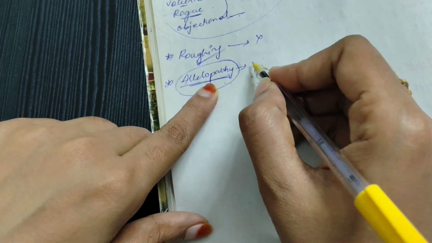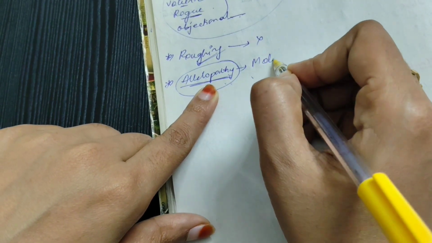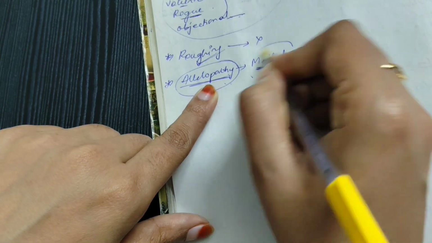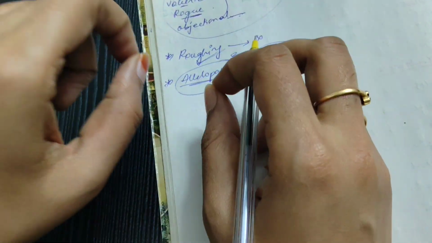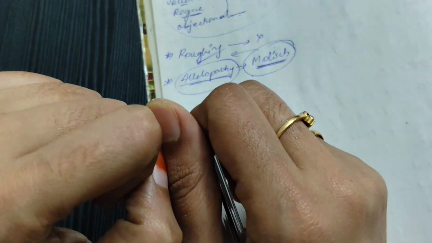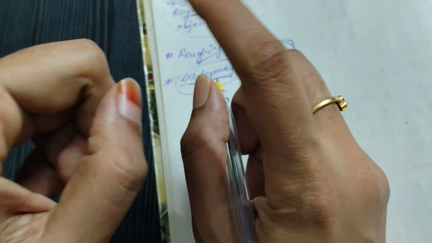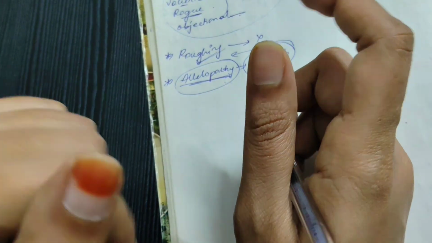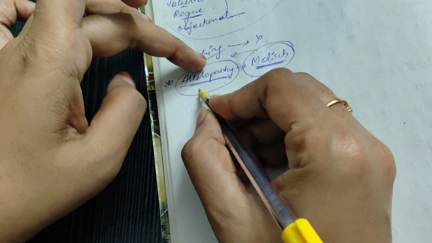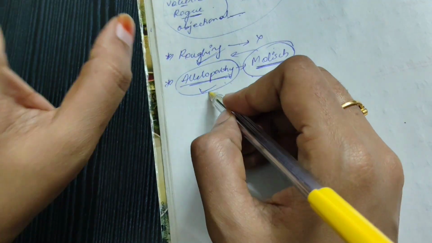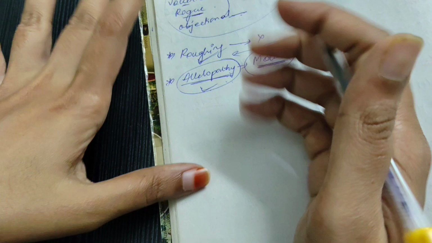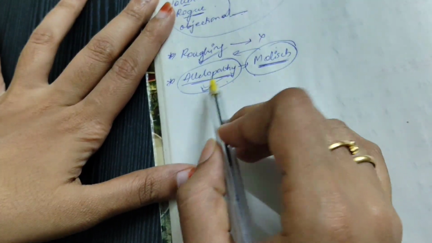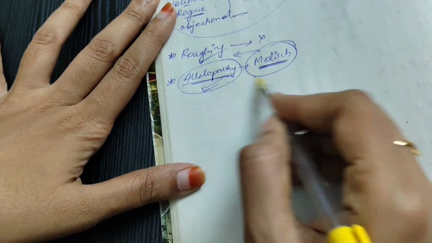This term was first given by Molisch. Just remember that Molisch means allelopathy. Then those particular chemicals are allelochemicals. When one plant has a detrimental effect on another through the release of these chemicals, the allelochemicals are toxic and will affect the other plant. That is allelopathy. Once check the definition.